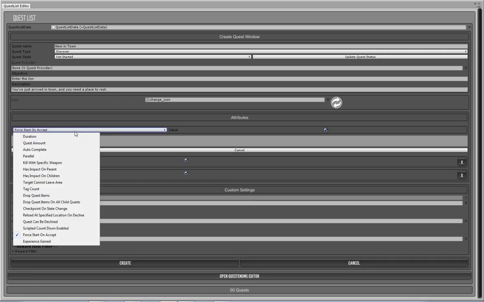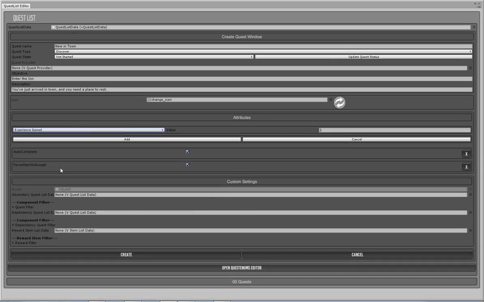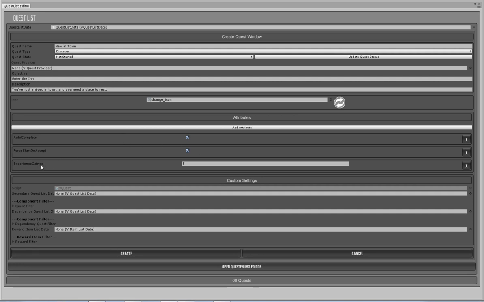And another one that we need to do as well is experience gained. So this here is a value, so I'm just going to put 5. So you get 5 EXP once you complete the quest. This was meant to be in the previous version of the RPG pack, but it looks like it was overlooked. So in the new version, it's been added back in, and this allows you, when you're doing all the leveling and stuff, to set each quest and each sub quest to have an amount of experience that you gain as a reward from that quest.